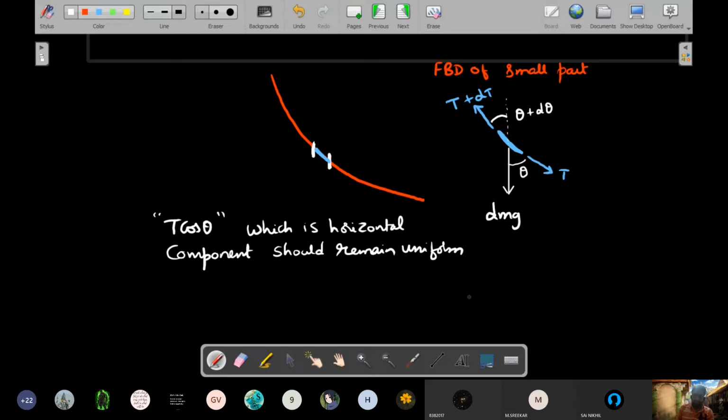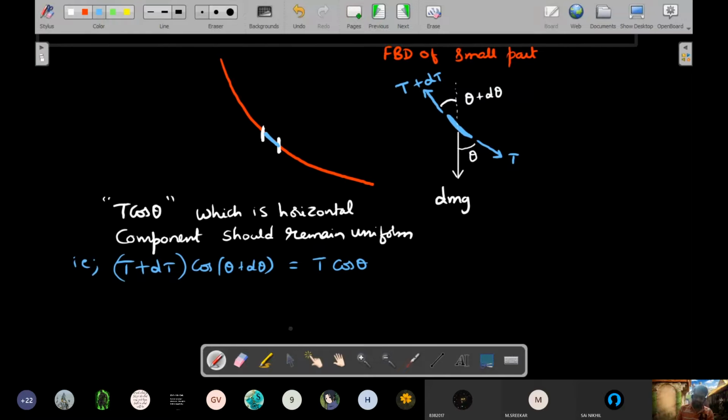Okay, right. How do you mathematically represent it? Either you could say that T plus dT into cos of theta plus d theta should be equal to T cos theta. This is one way of writing, or simply the T cos theta should not change, meaning d of T cos theta should be equal to 0, either which way.